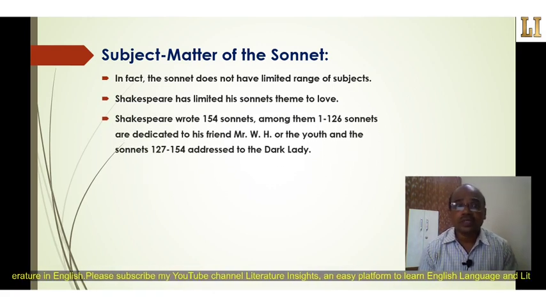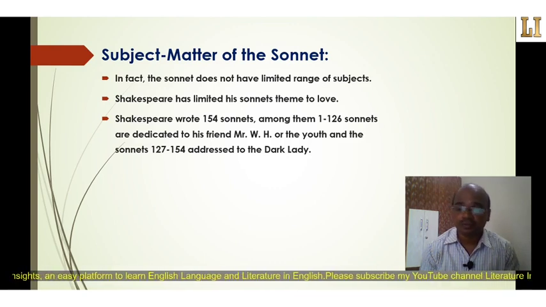Shakespeare wrote 154 sonnets in English literature, which are very significant. Among them, sonnets 1 to 126 are dedicated to his friend Mr. W.H. or the youth, and sonnets 127 to 154 are addressed to the dark lady or his beloved.